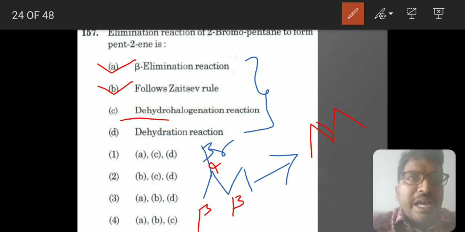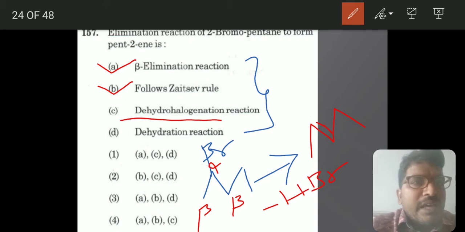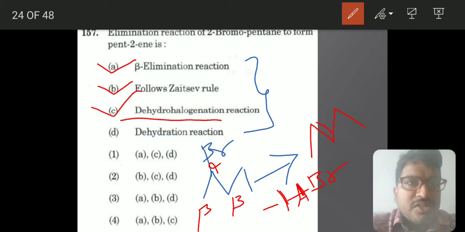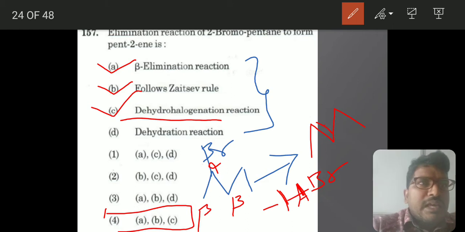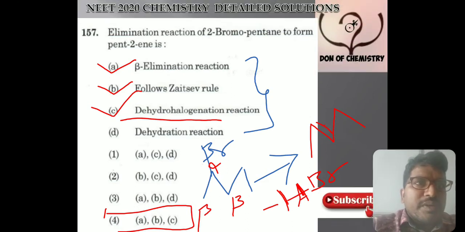It is dehydrohalogenation. Since hydrogen is removed and then halogen is removed, this is a dehydrohalogenation reaction. So the answer is A, B, C will be coming. This is also a very important thing. Next, let us move to the next one.